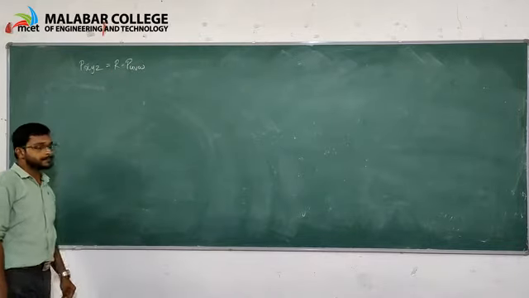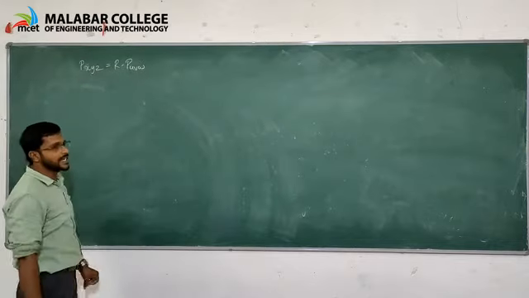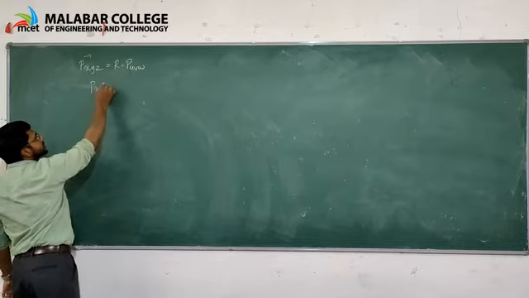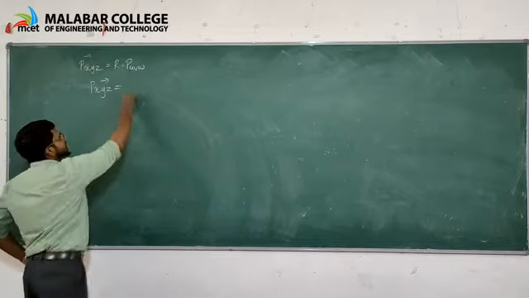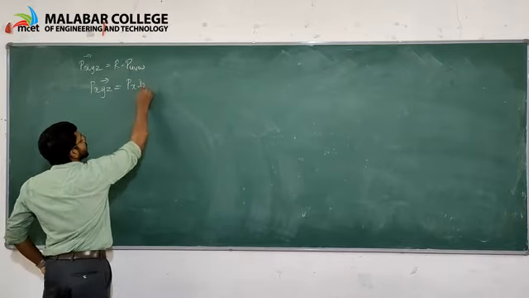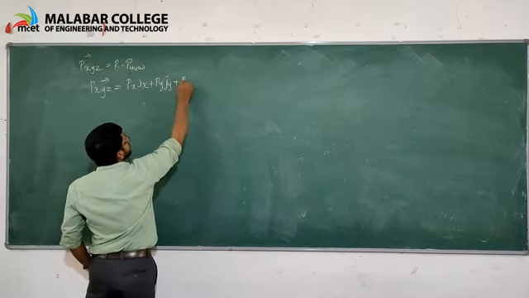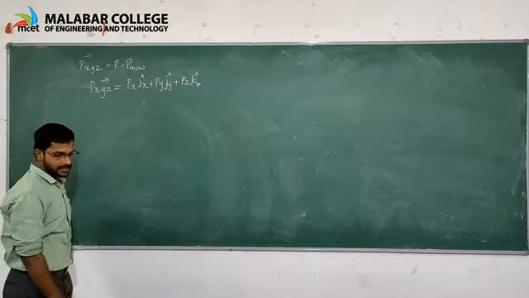For that we have the expression of Pxyz is equal to Px ix plus Py jy plus Pz kz.